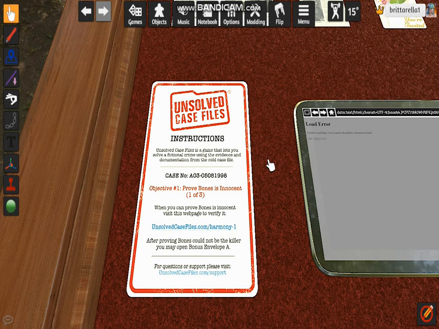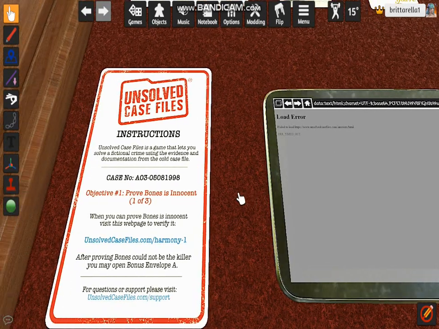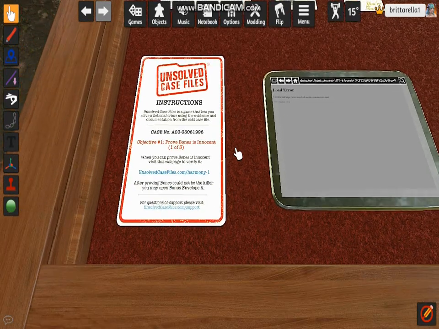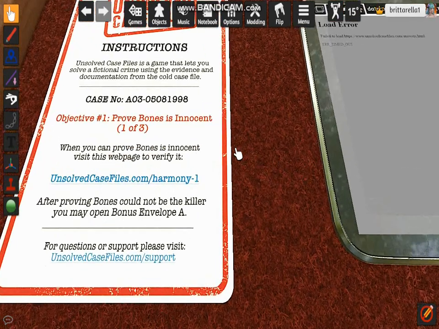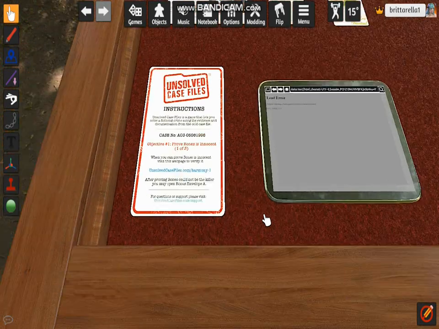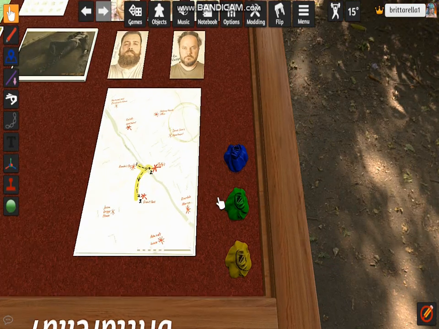We have to prove Bones is innocent, and when we do that, we need to verify it on the website, which is going to be on the iPad right here, but unfortunately it's on error. So I might have to do it in an actual browser on my computer, which, by the way, is where I'm playing Tabletop Simulator. After proving Bones could not be the killer, you may open bonus envelope A, which I'm assuming is this one right here, in the blue packet.